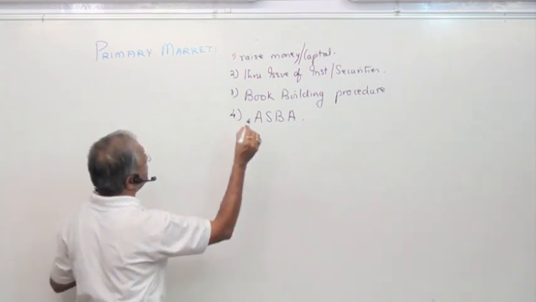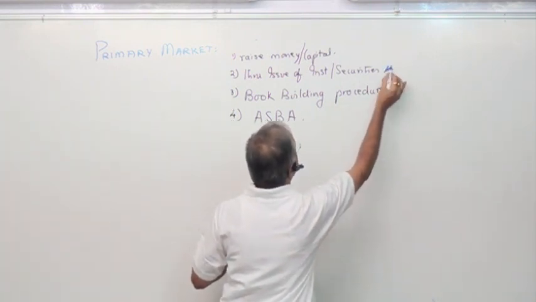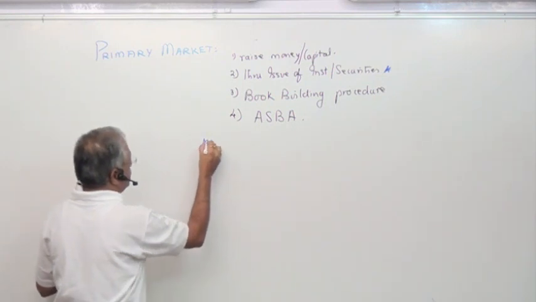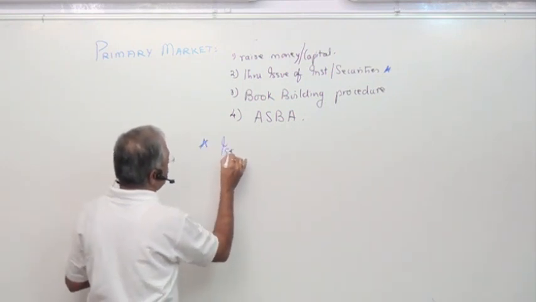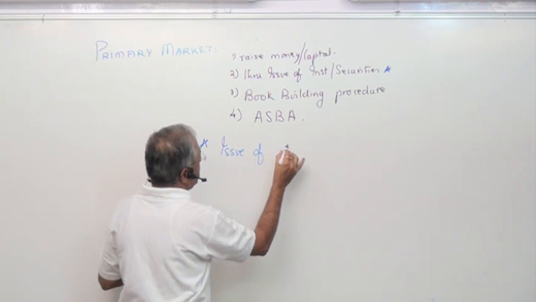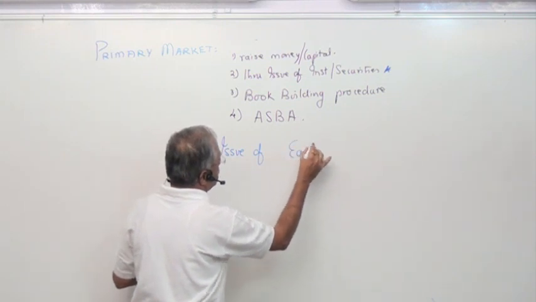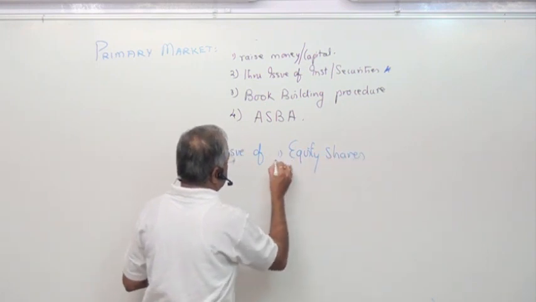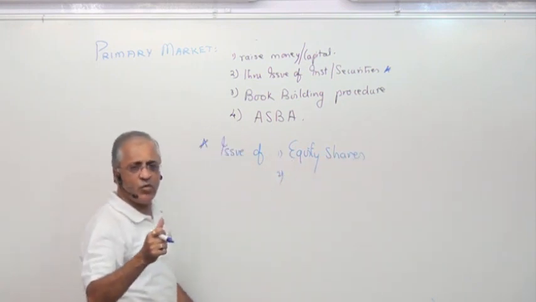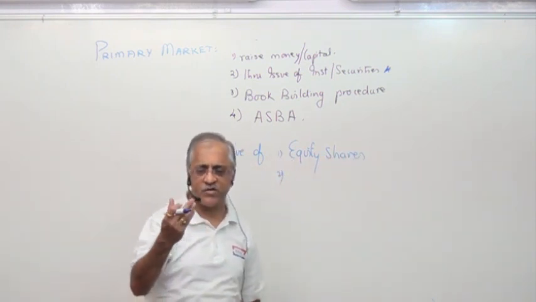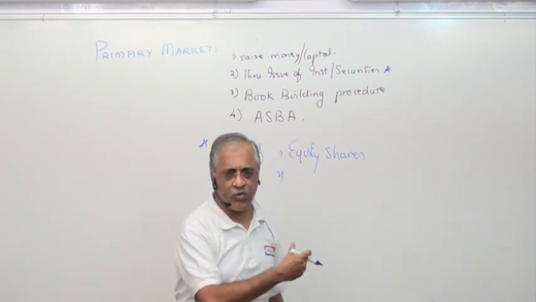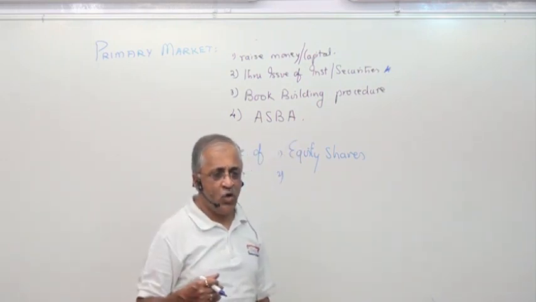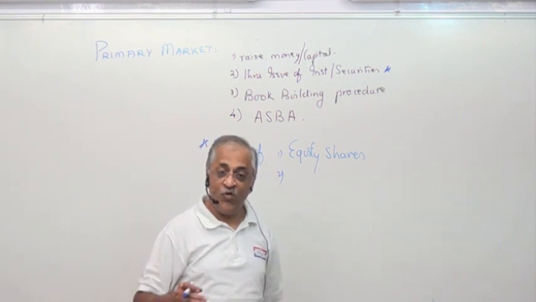What instruments do I issue? Now I am doing this instruments part. What do I raise money through? Issue of equity shares. Just now one issue had come, just one week before, and it was fully oversubscribed.